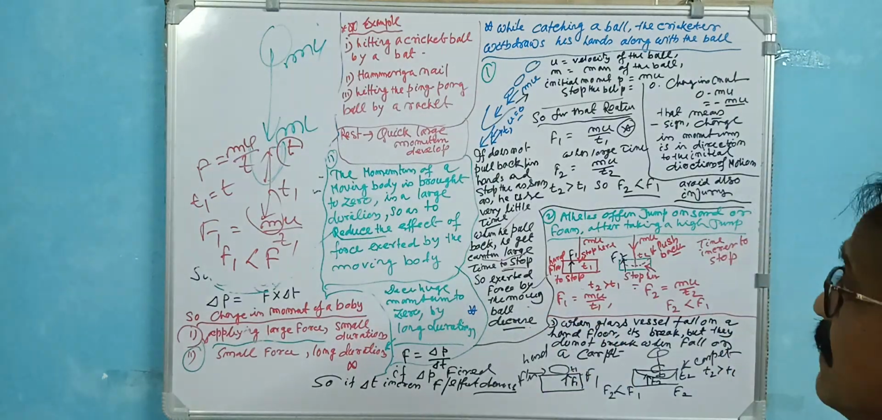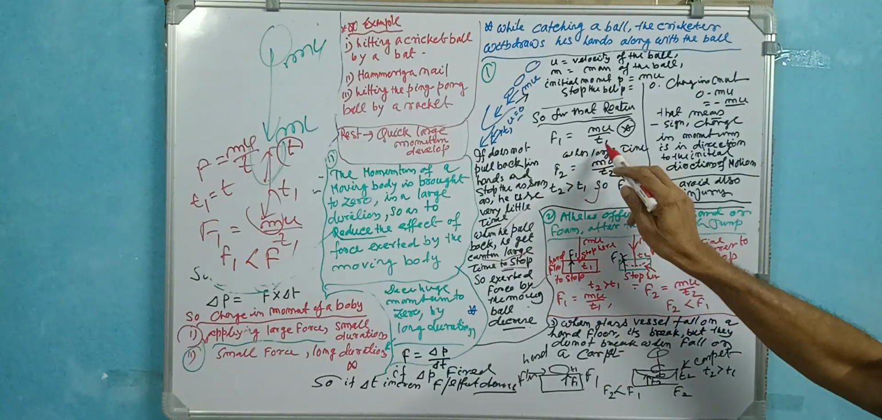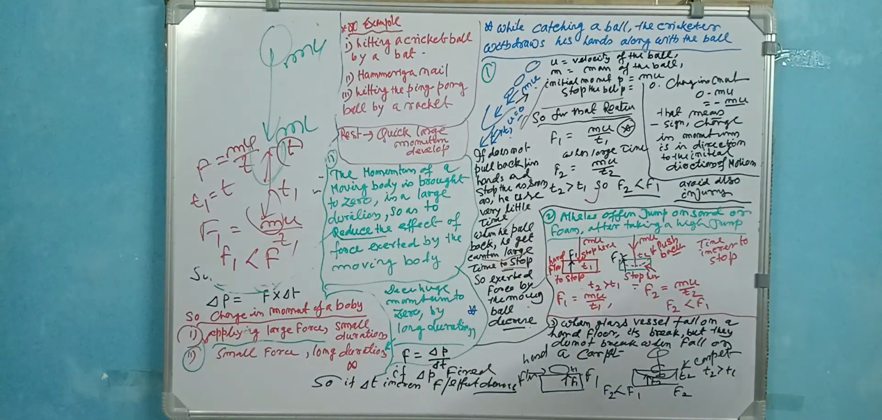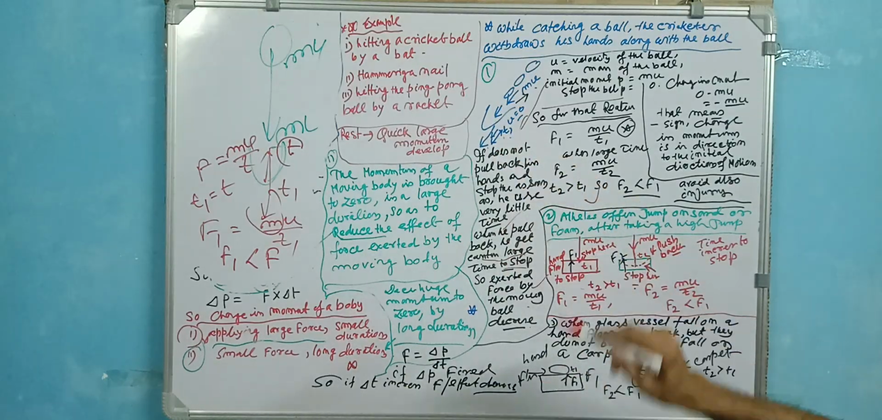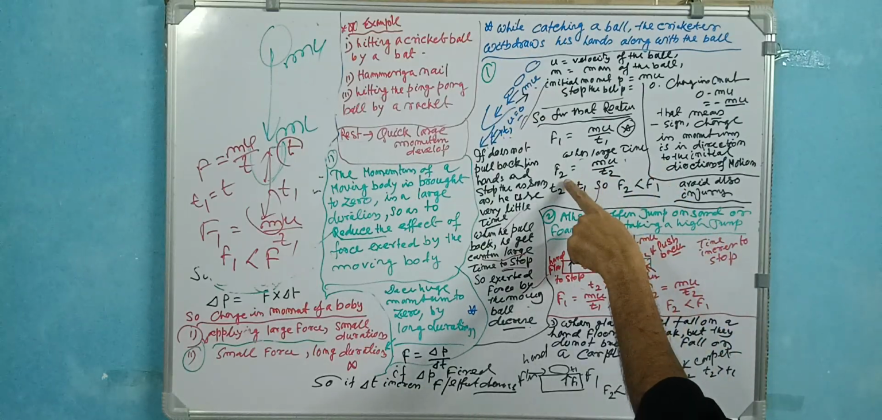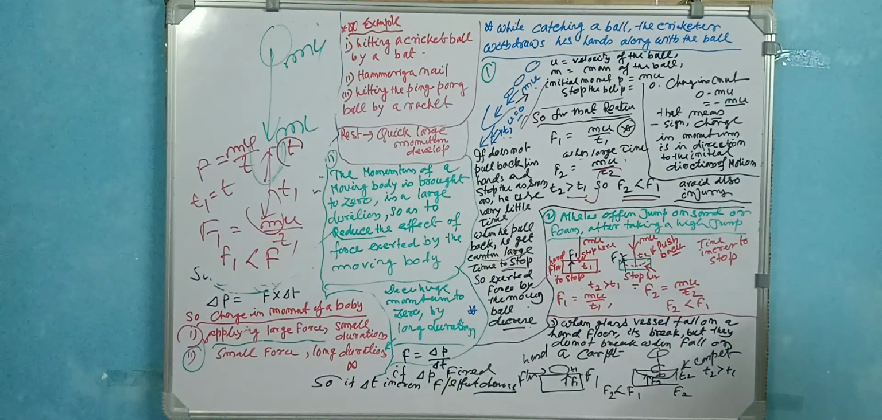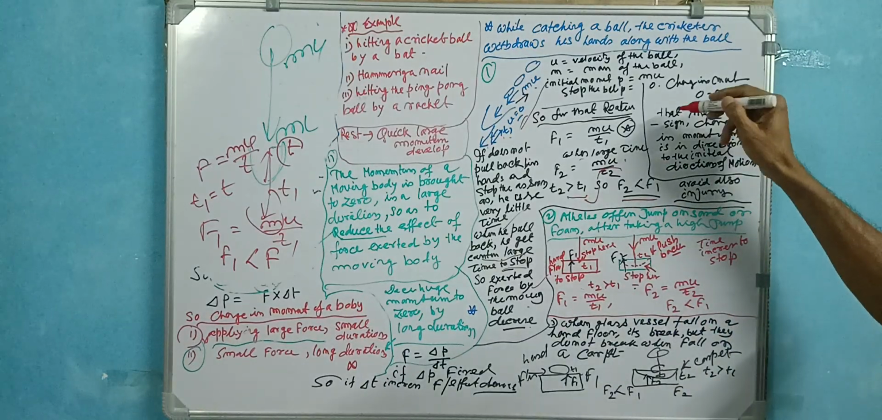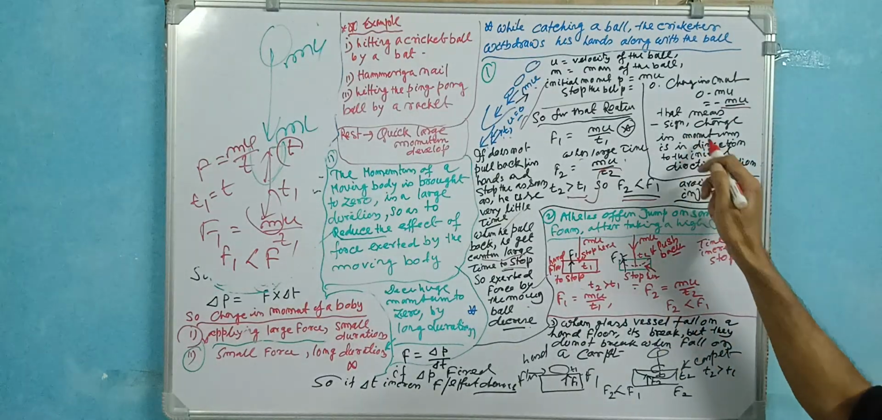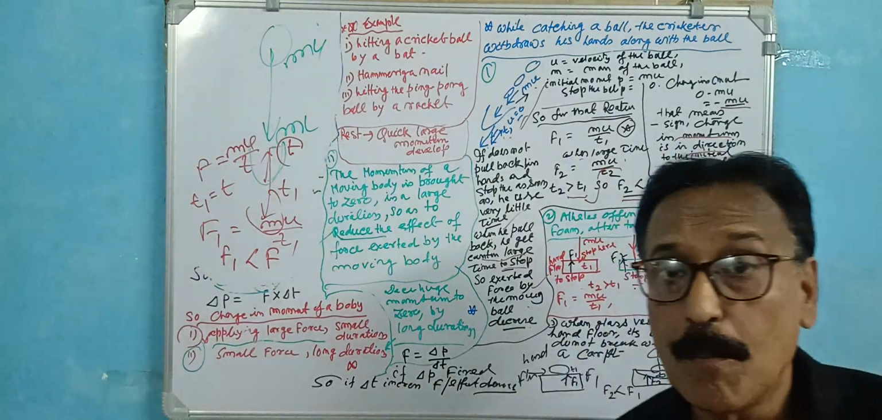For that reason, here is also a deduction. F1 is equal to mu by t1. Here you are catching in a large time, so F2 is equal to mu by t2. So t2 is greater than t1, so F2 is less than F1. This is the very important thing. And here is the negative sign, a change in momentum. Negative sign means the momentum is in the direction opposite to the initial direction.